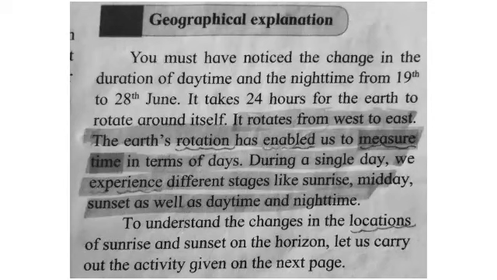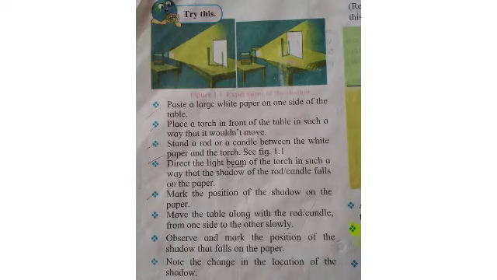Students, the sun's location on the horizon at the time of sunrise and sunset changes. How it is changing is shown on page number 2 of your textbook, where one activity is shown through figure 1.1. Students, you should read this activity. Through it you should come to know how the positions of sunrise and sunset on the horizon change through the whole year.